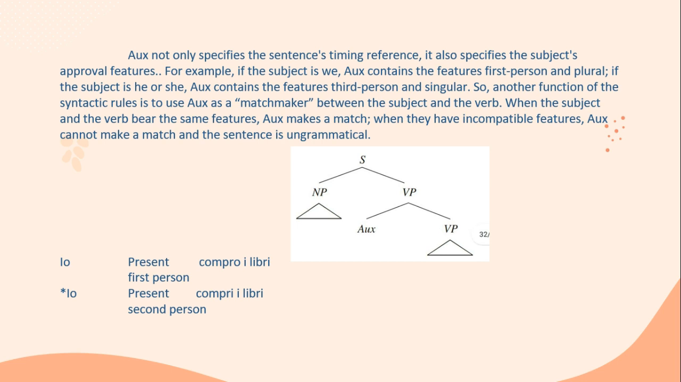When the subject and the verb bear the same feature, auxiliary makes a match. When they have incompatible features, auxiliary cannot make a match and the sentence is ungrammatical.